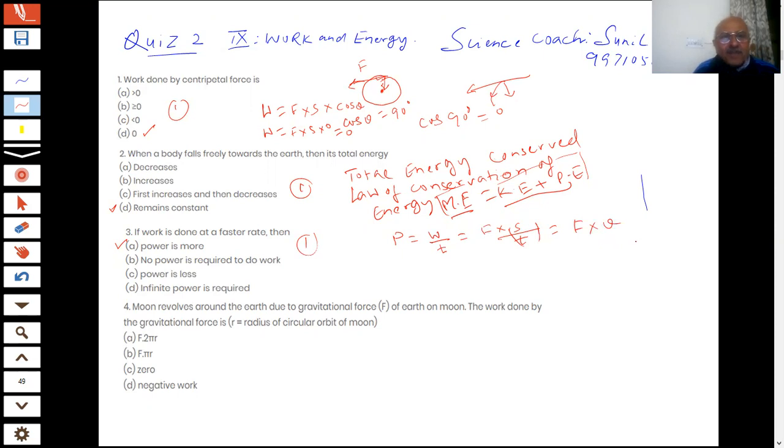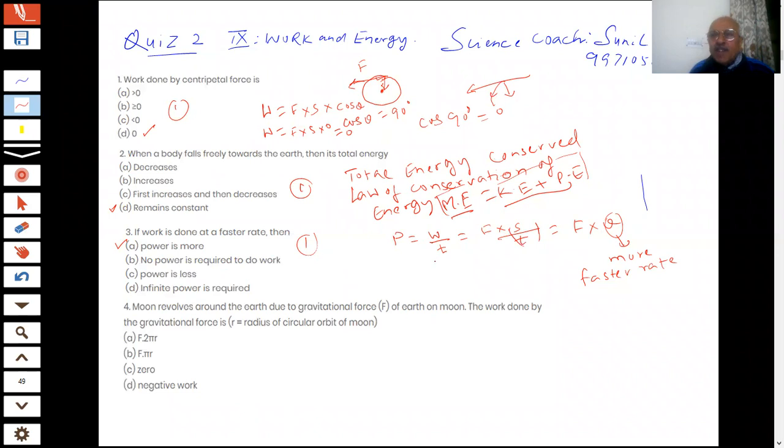So that means if work is done at a faster rate, if velocity is more, student, that is what we mean by faster rate, then the power will be more. Therefore, power not only depends on the force, it also depends on the rate and the speed. Most of the machines which we design have two things: strong force and very high speed, high velocity, and then there will be more power in the machine.